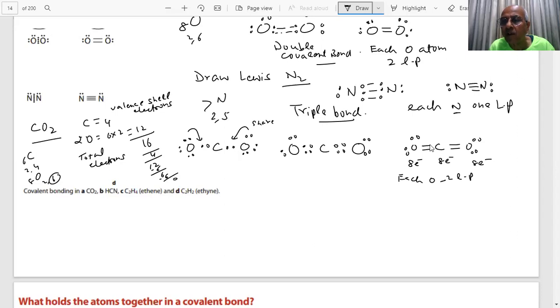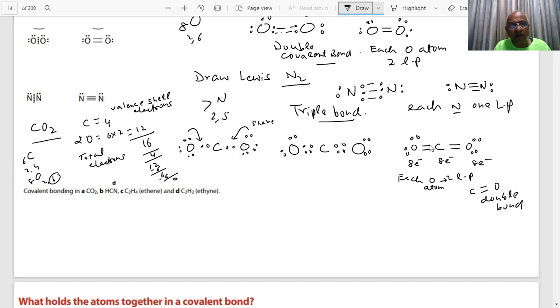Tell me, yes or no? Is it right? Yes, sir. And carbon and oxygen are forming a double bond. Double bond, students. Any doubt? Important question for the paper. I am telling you how to draw the Lewis structures. They will ask you.